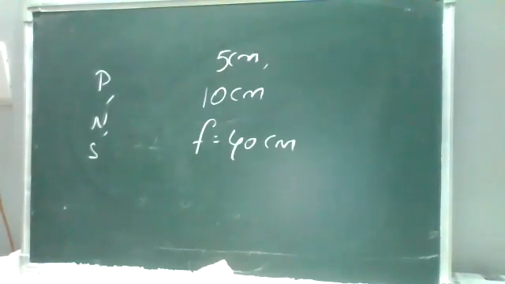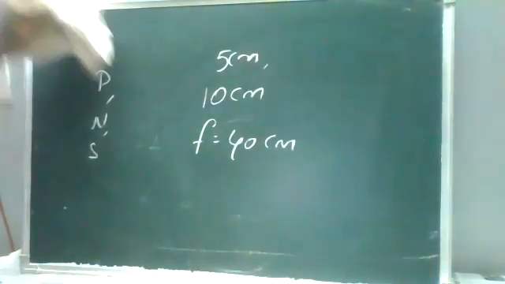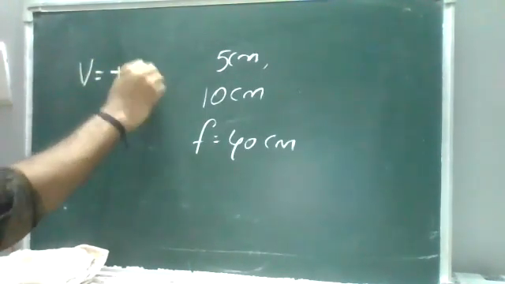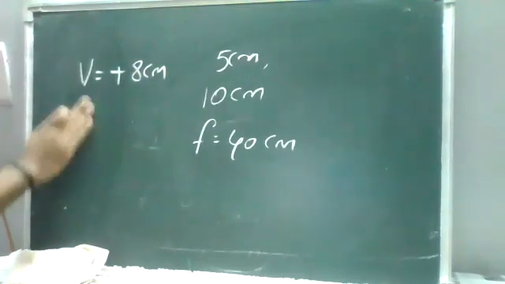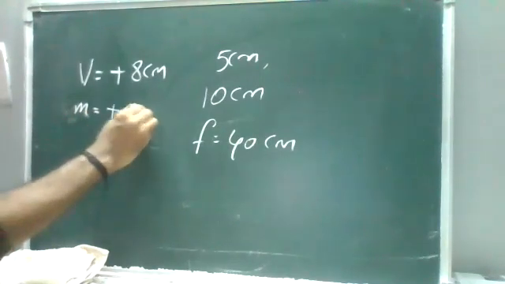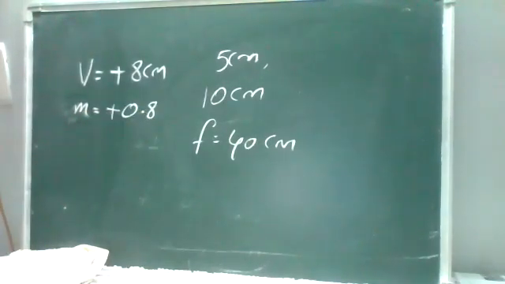And remember, for the magnification we can use two formulas, h2 by h1 and minus v by u. Here h2 is not known, so you can use magnification is minus v by u. So v is plus 8 centimeters, and magnification m, you will get approximately plus 0.8, which is less than 1. Got it. I got v is 4. Niranjan, v is not coming 4.